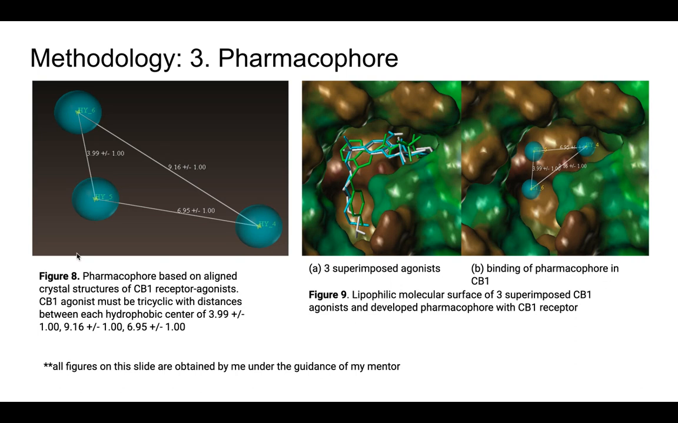The program that I used revealed the hydrophobic centers to have to be at distances of 3.99 plus or minus 1, 9.16 plus or minus 1, and 6.95 plus or minus 1. Here you can see the three superimposed agonists in the cavity of the CB1 receptor protein. And here's the pharmacophore inside the cavity. As you can see, both fit inside the cavity. Because the pharmacophore fits inside the cavity, that proves that all the compounds filtered through the pharmacophore search, which will be conducted later, will also fit inside the cavity.